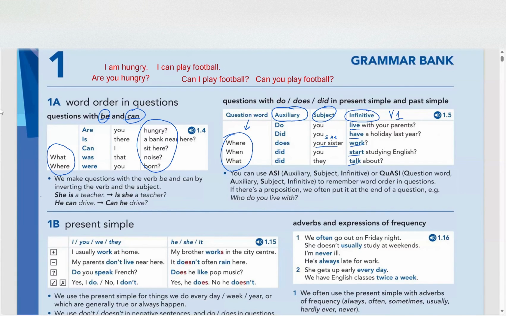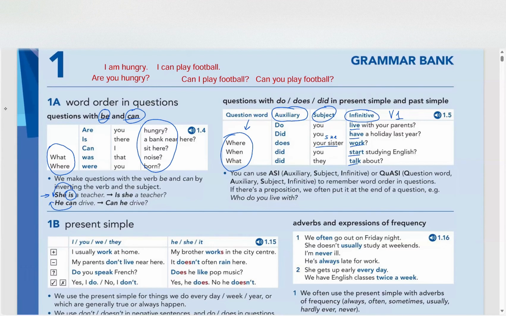So again, here they're explaining she is a teacher. So to make the question, because we have got be here, is has to come before the subject. Is she a teacher? He can drive. Can comes before the subject. Can he drive? Right. As I said, if it's infinitive, we're going to use do, does, did.